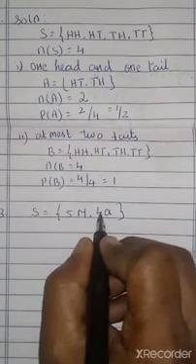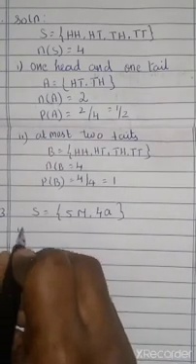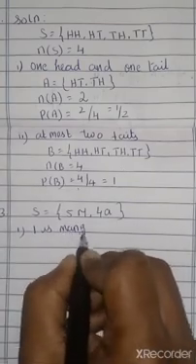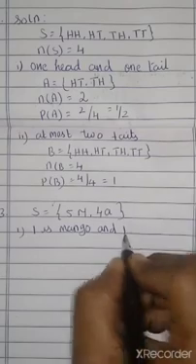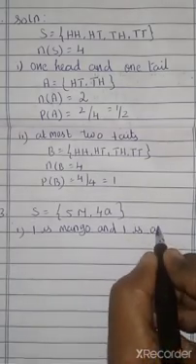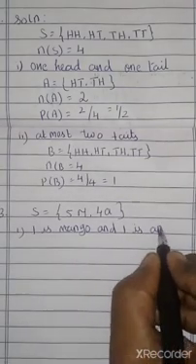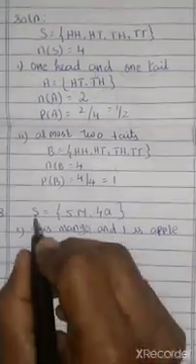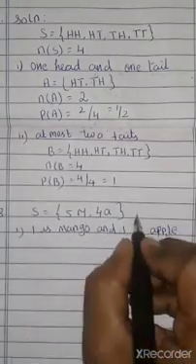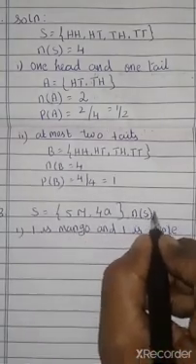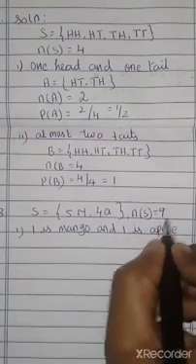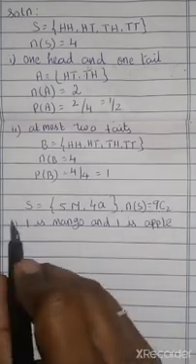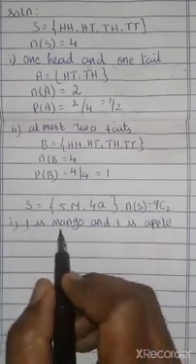Totally we have 9 fruits, and out of that we are choosing 2 fruits. So N of S equals 9C2.